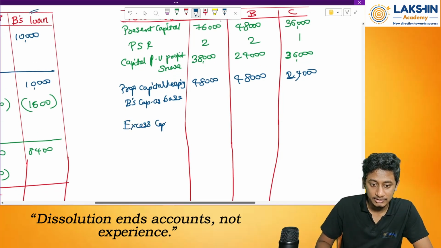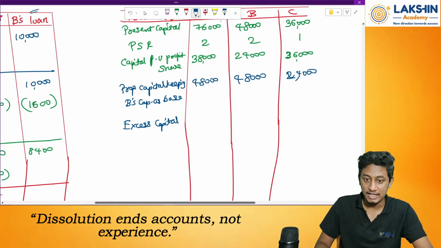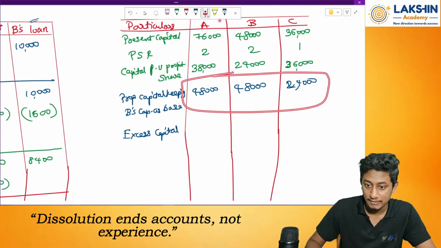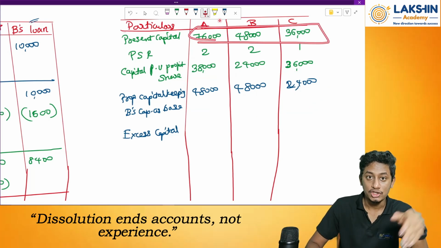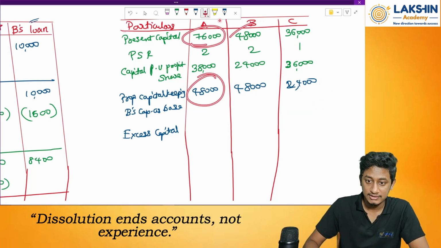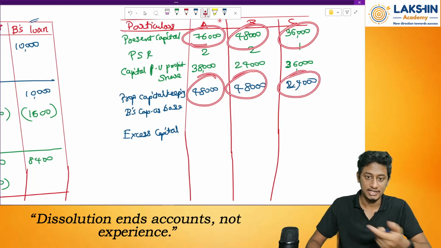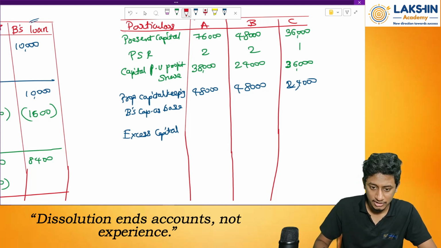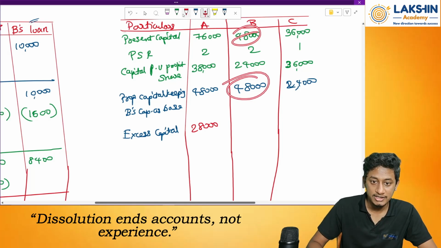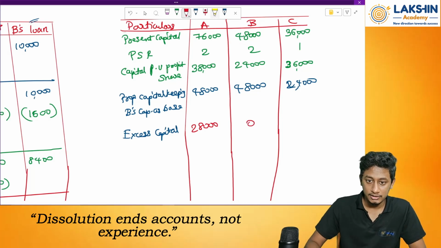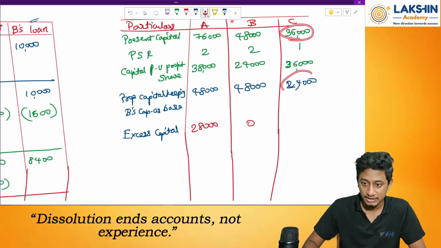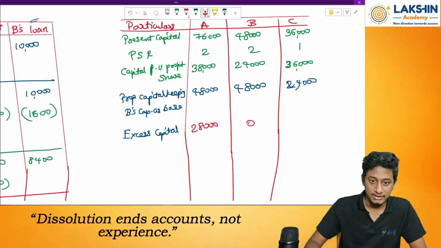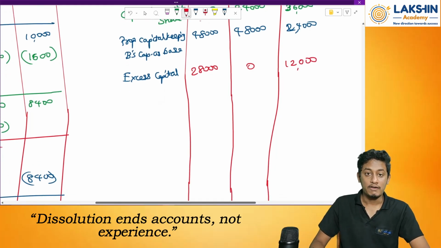Now let's find out excess capital. How much is the excess capital? See, this should have been the capital, but how much is it? This much. So how will I find how much is more? This minus this, this minus this, this minus this. Let's see. So 76,000 minus 48,000 equals 28,000. Then 48,000 minus 48,000, how much is it? 0. Then next 36,000 minus 24,000, how much is it? It is 12,000. Okay.